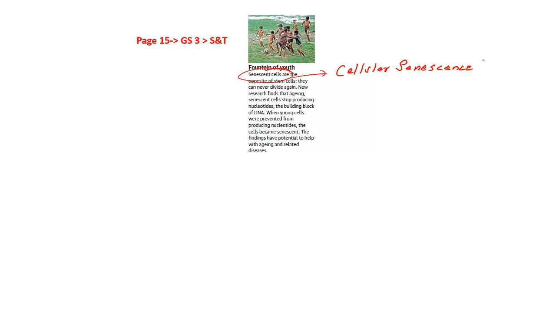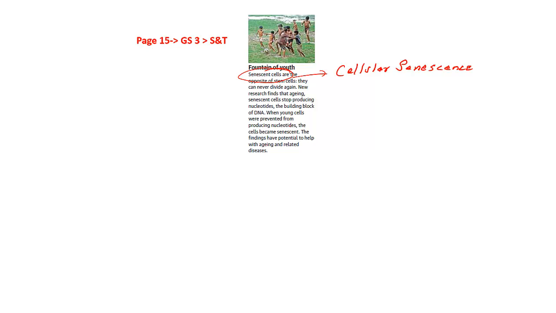But during old age, this division of cells does not take place. As a result, the damaged cells are not replaced. So the period where the cells have stopped the normal biological process of dividing is what is called senescence, and these are the senescent cells. What this basically means is that they would not be able to divide after a particular age.